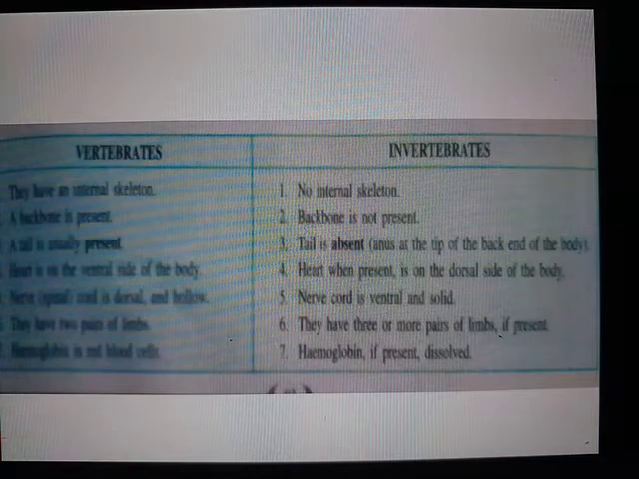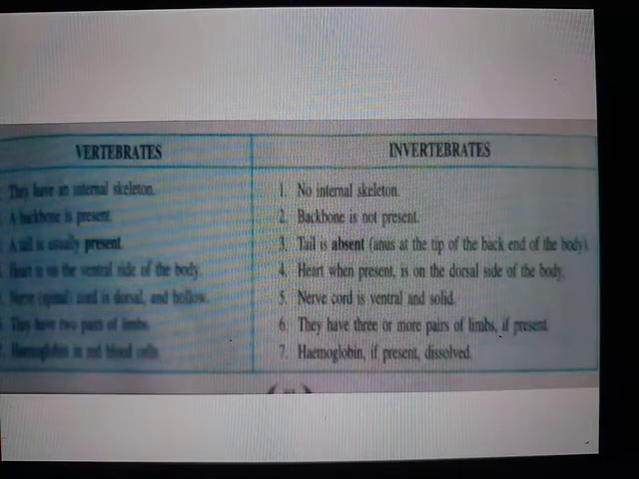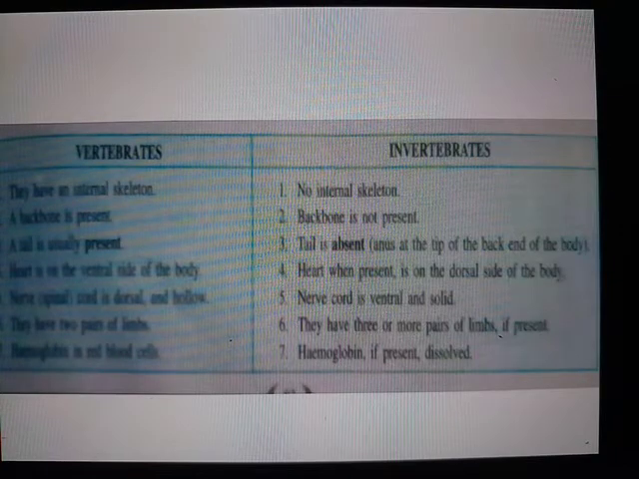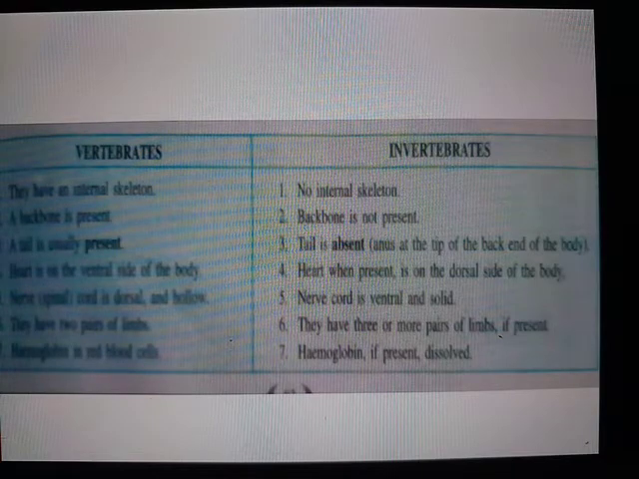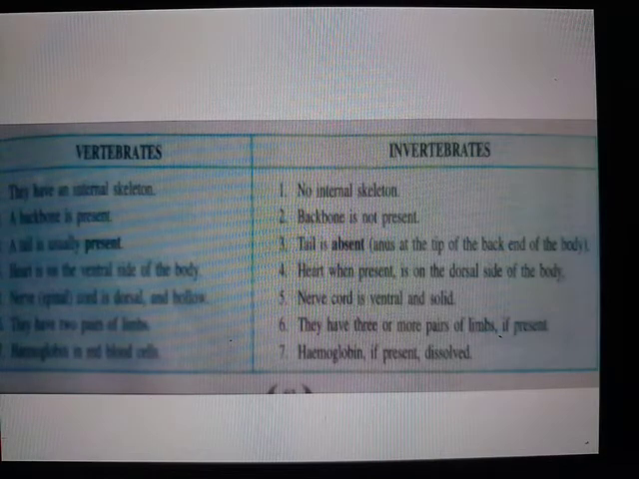Third point, a tail is usually present. Now you may ask, where is our tail? The tail part we will be studying in the coming chapters, so then you will come to know where our tail has gone. But in vertebrates the tail is usually present, and in invertebrates the tail is absent. Instead of a tail, what do we observe? The anus at the tip of the back end of the body is observed.